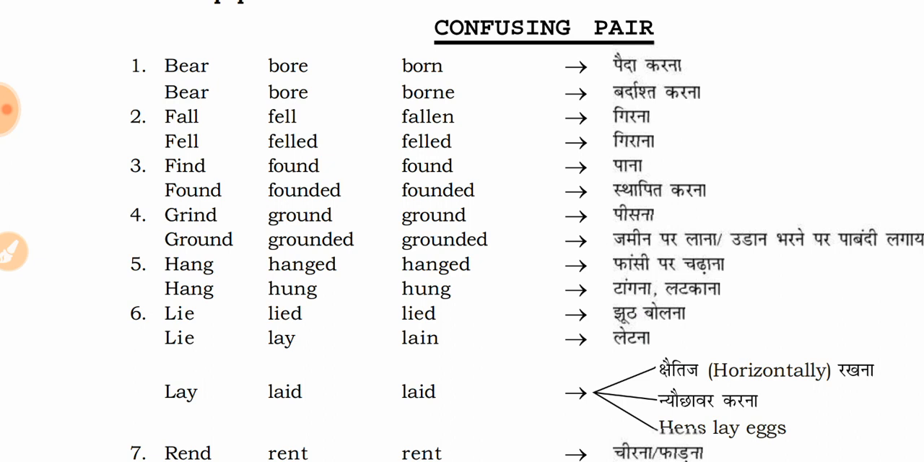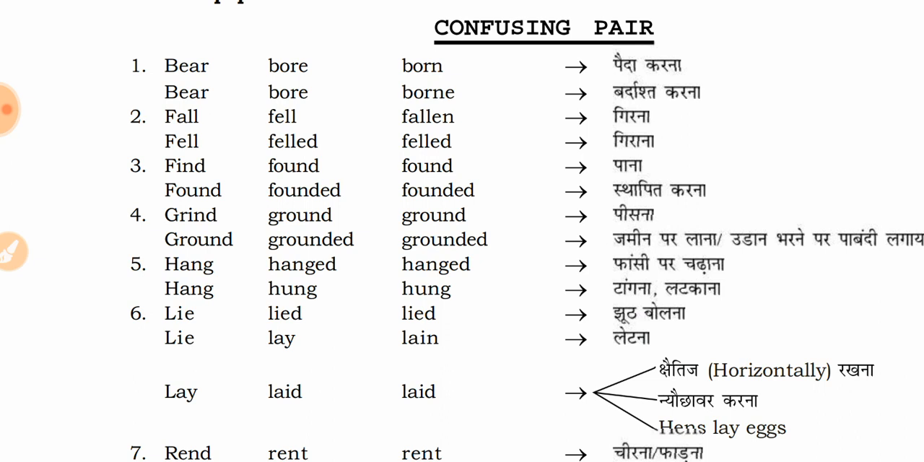Now, hang. This one is a different case, because when using hang in different contexts, the past can be either hanged or hung, and we need to know when and how. So this is really confusing, as we can see in these confusing pairs. Okay, let us just go on. Hang, hanged, hanged. Then we have hang, hung, hung.